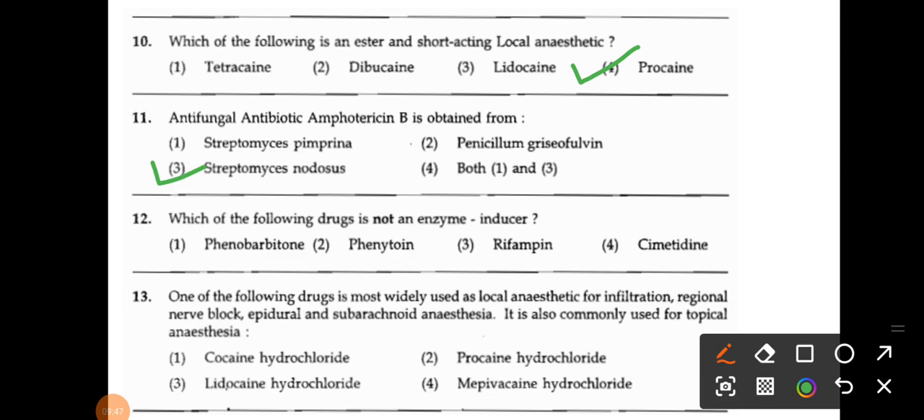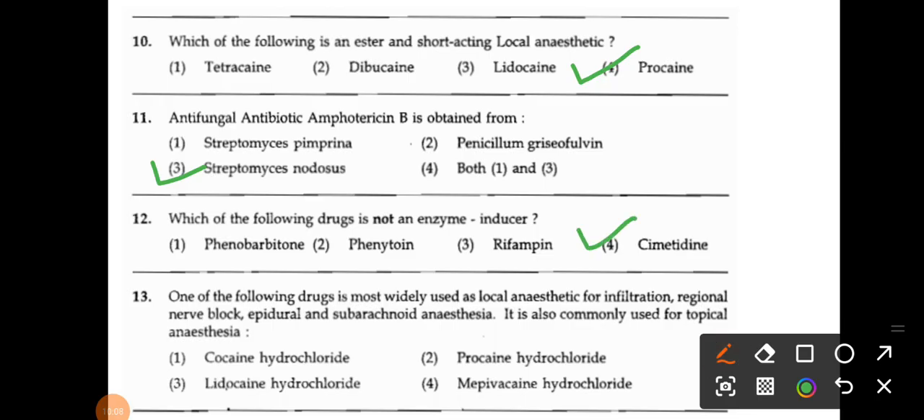Question number 12: which of the following drugs is not an enzyme inducer? That is a very important question from general pharmacology, and what the enzyme inducers are, what the enzyme inhibitors are, and examples, that is also very important. The options are phenobarbital, phenytoin, rifampin and cimetidine. So what is the answer?